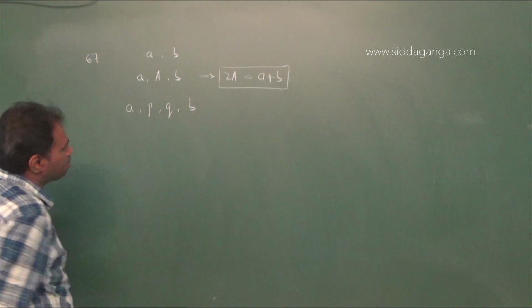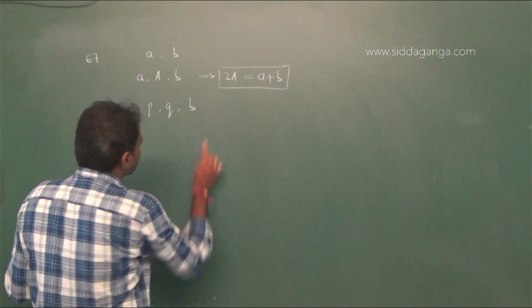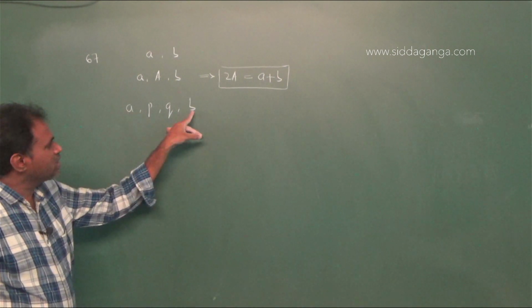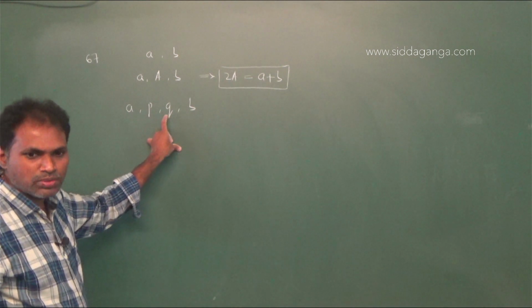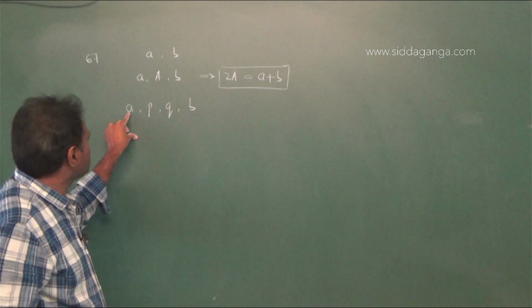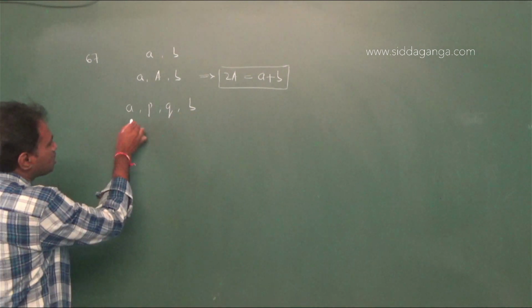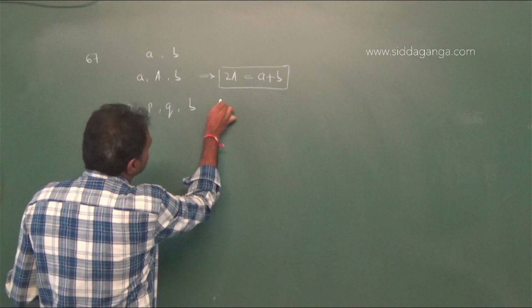It is in geometric progression, GP. In between a and b, P and Q, 2 GMs are inserted. Therefore, a, P, Q, b are in GP. Therefore, these four terms are in GP.